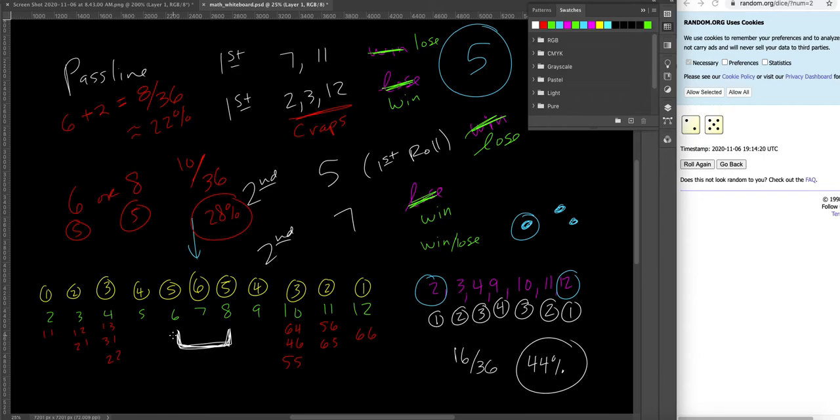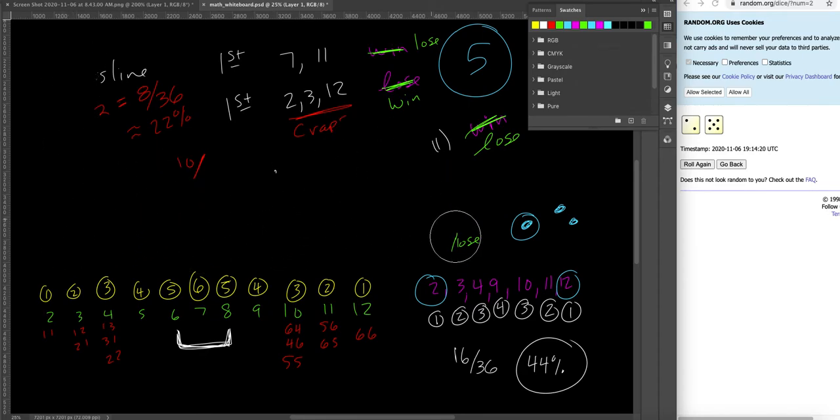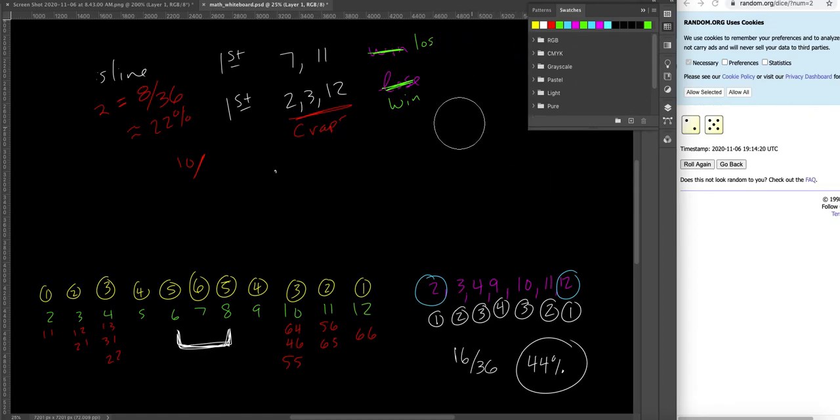You see the 6 and the 8 a lot, so you're like, okay, I'm going to bet on that because it comes up a lot. You don't really think about the probability of it. You just happen to notice that you see a lot of 6 and 8s. And so I think that's why it's on the board. It's because psychologically when you're playing the game, it feels like those numbers come up a lot. And it's because they do, but they don't come up as often as the probabilities suggest.